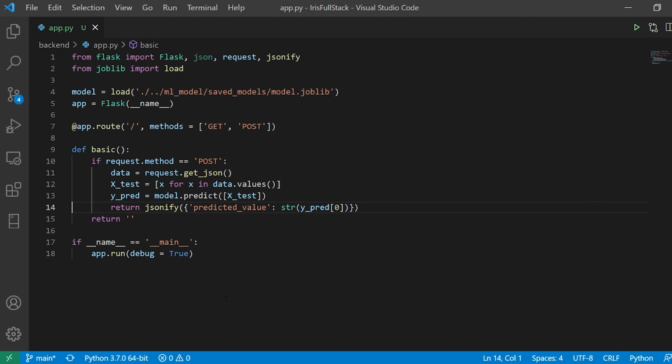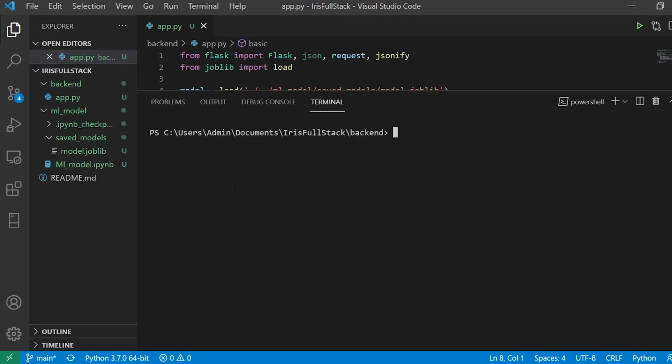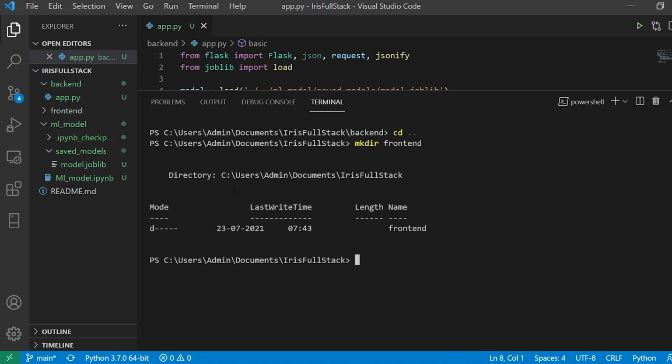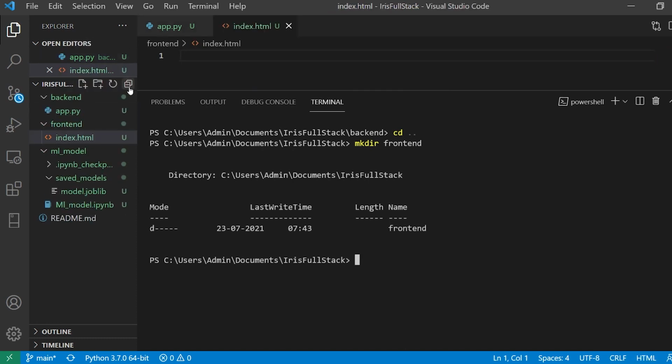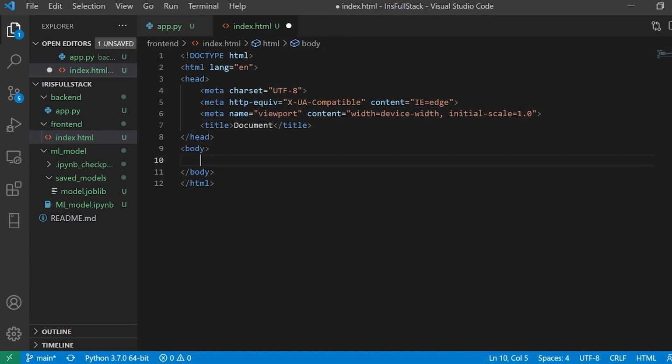Now we are going to focus on the front end. So let us get started. Here I'll come out of the backend, and I'll make a directory with mkdir, which is going to be frontend. And this frontend folder is actually going to have a file known as index.html. So now I'll be working with a very basic HTML. I'm not going to do much more fancy stuff.